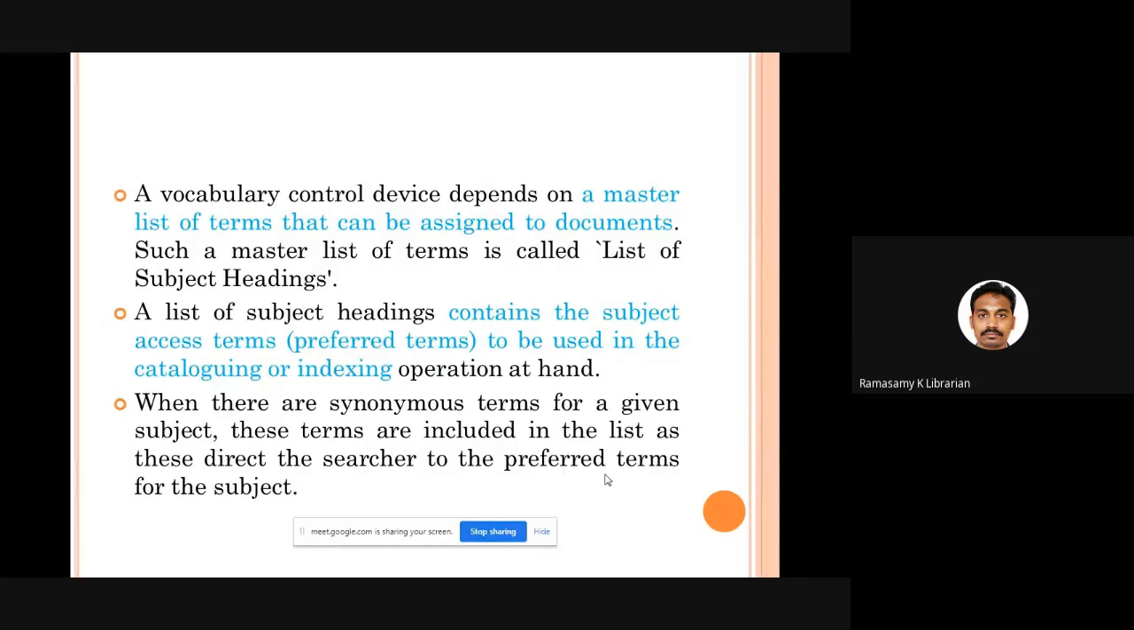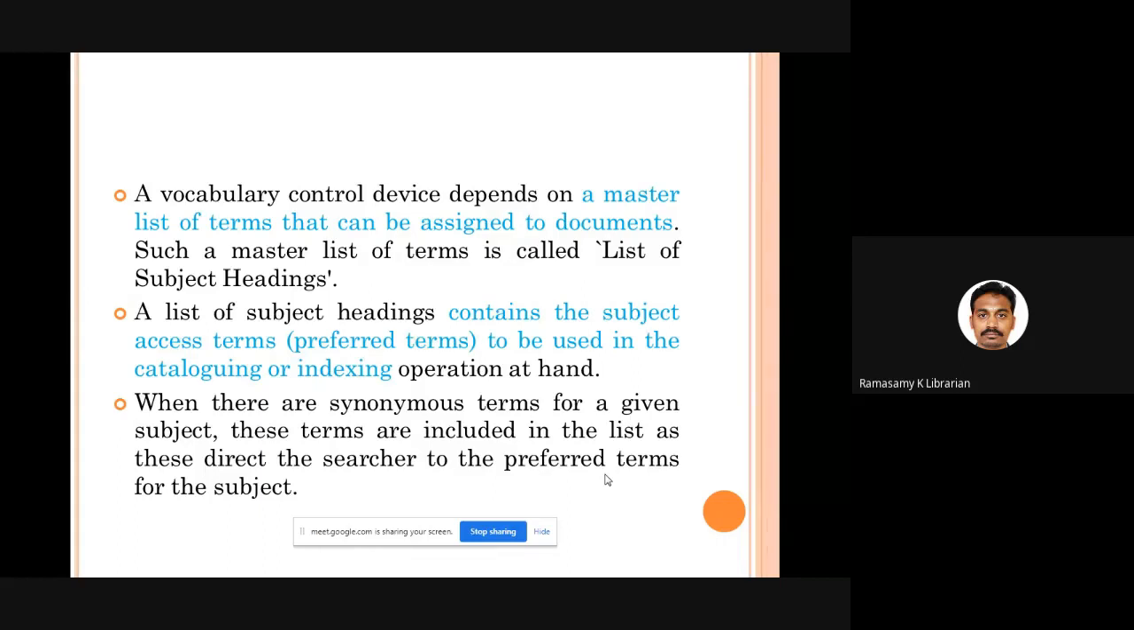You're going to say that I am going to use only these terms to represent the subject content. So that list is called a list of subject headings. What does the list of subject headings have? It contains all the subject access terms. They contain preferred terms, the terms which you are supposed to use to describe a content when you are preparing a subject cataloging entry. Fine.